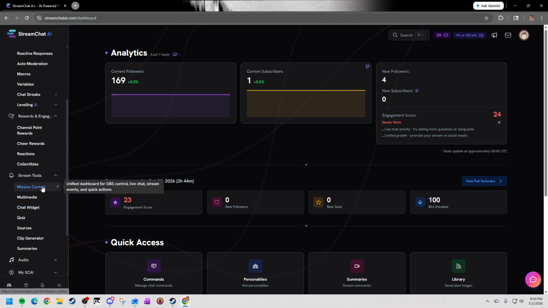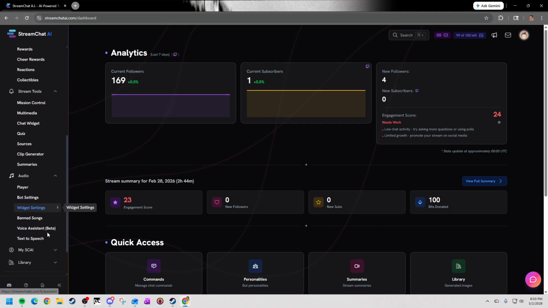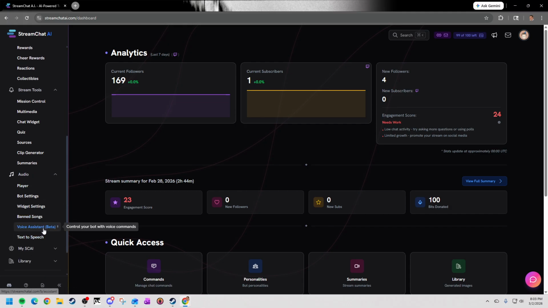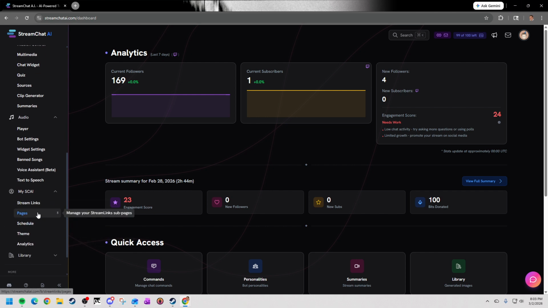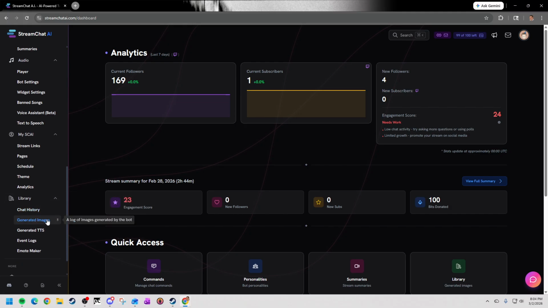Stream tools with your mission control, multimedia we'll get to in a second, chat widget, quizzes, your sources, your clip generators and your summaries. Audio will have all of your music information as well as your voice assistants and text to speak. My Stream Chat AI with all of the pages and links and themes. And then your library with chat history, generated images, generated TTS, event logs, and something new that we'll look at here in a minute, Emote Maker.